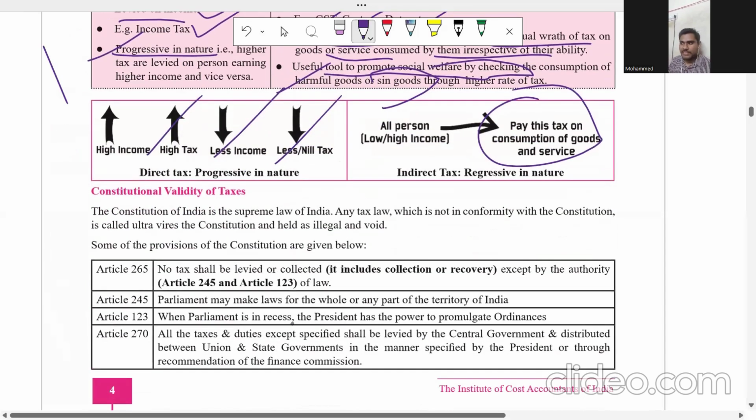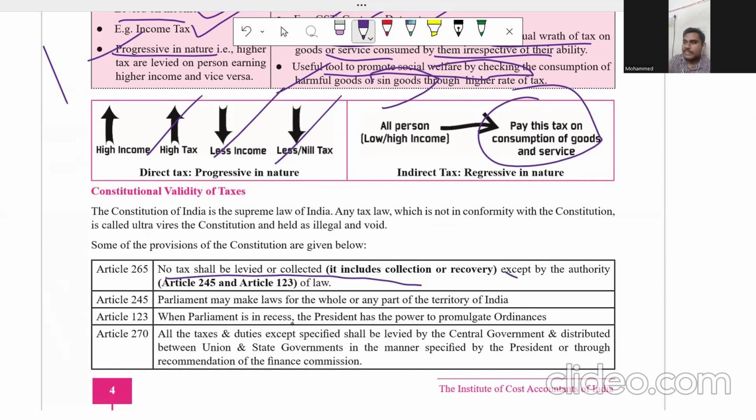When I was discussing the class in the beginning, I said Article 265. Article 265 has given the power: no tax shall be levied or collected except by the authority of law. Who can collect tax? Only the Government of India can collect the tax. Who has given the power to the government? Article 265 has given the power. It is from the Constitution that I have taken.